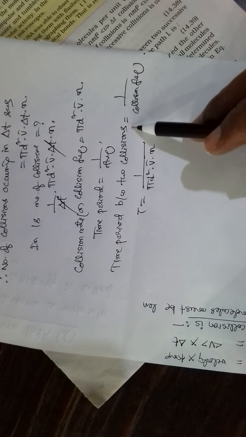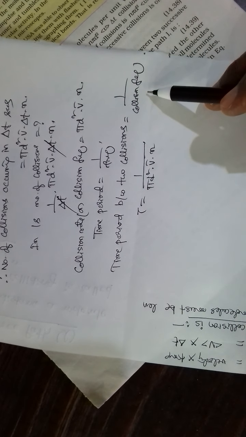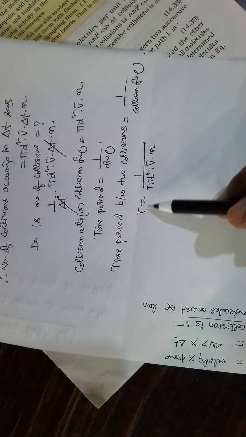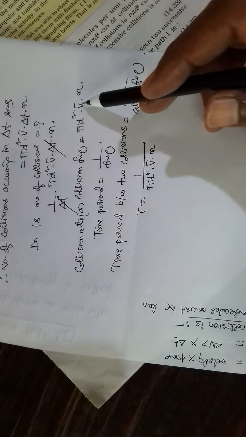See, this is first collision, this is second collision. So the time interval between first collision and second collision, that is the time taken for the molecule to travel from first collision to second collision, that we are writing. Time period between two collisions is equal to 1 by collision frequency. The collision frequency is this much. So time period tau is equal to 1 by collision frequency.